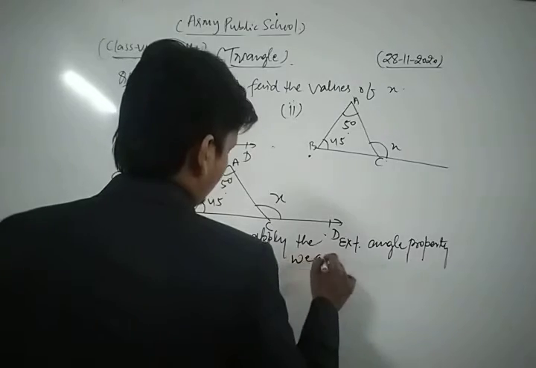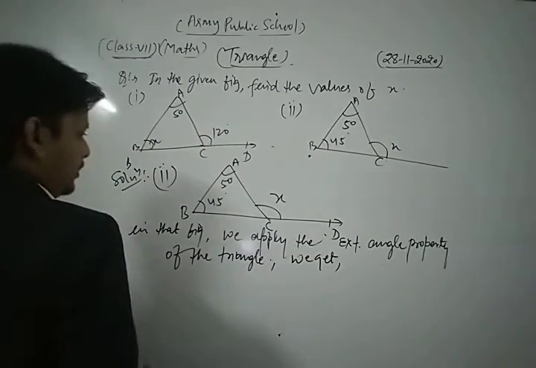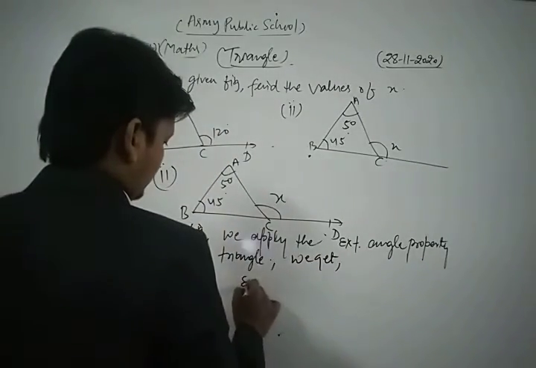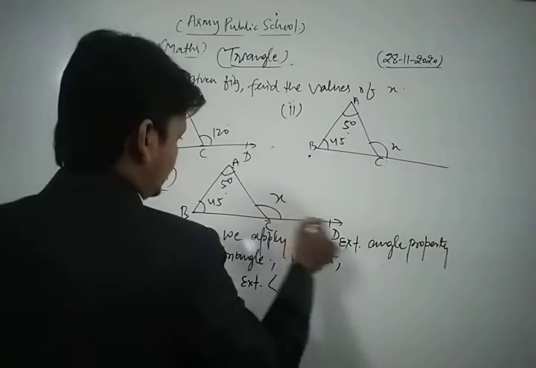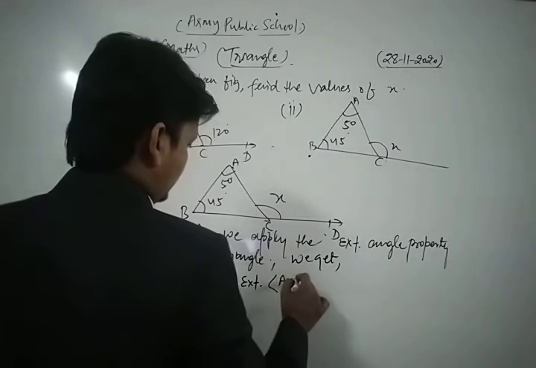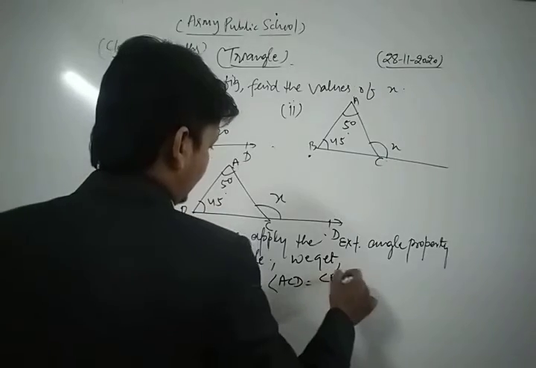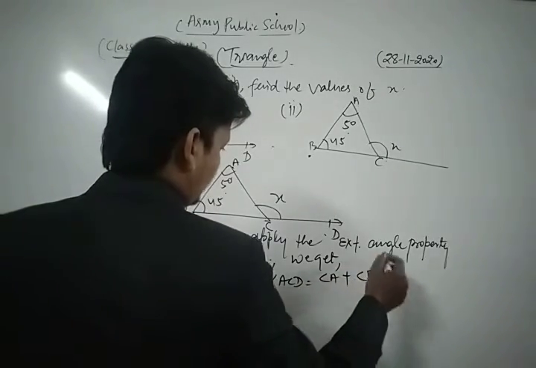We get exterior angle ACD is equal to angle A plus angle B.